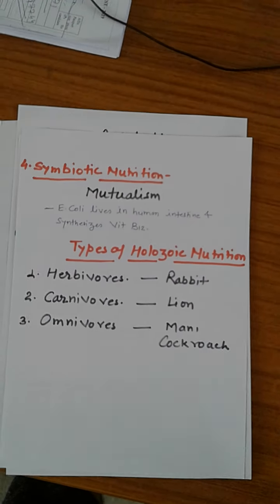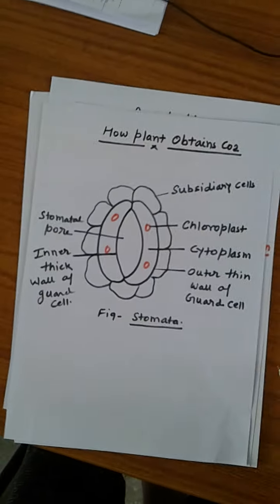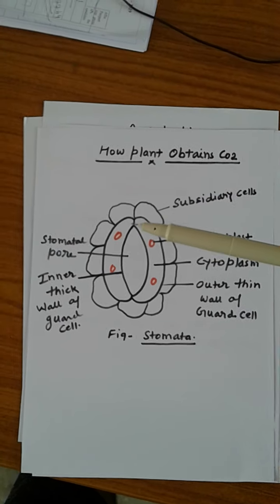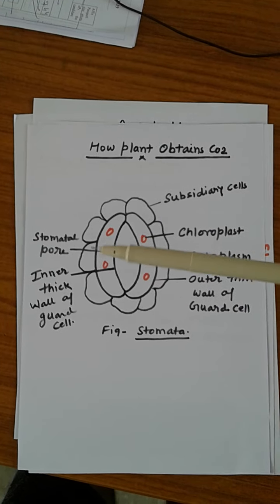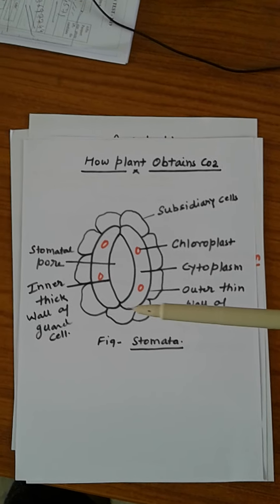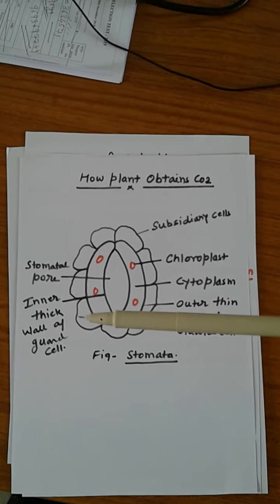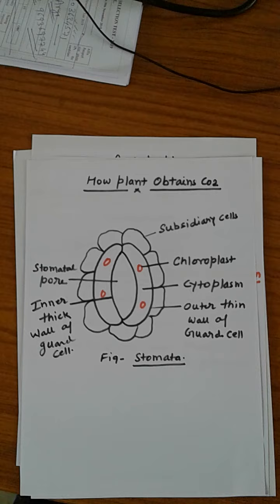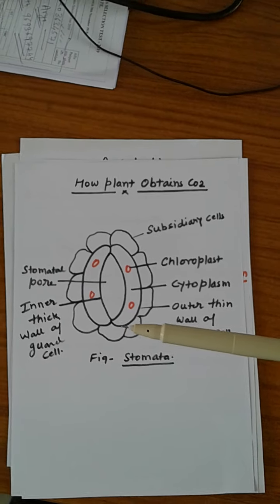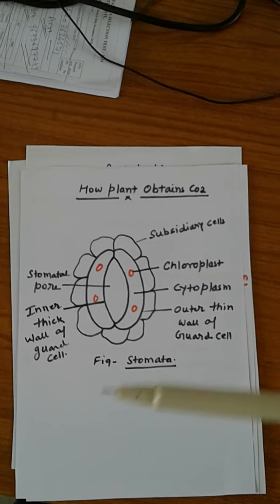Now we see how the plants obtain carbon dioxide. Here we see the diagram of the stomata. This stomata is present on the lower surface of the leaf in a dicot leaf. In a dicot leaf, the lower surface contains a large number of stomata, while in a monocot leaf an equal number of stomata are present on the upper and the lower surface.